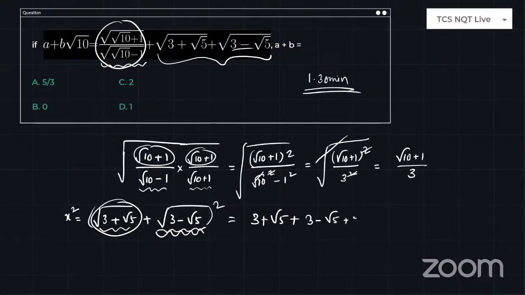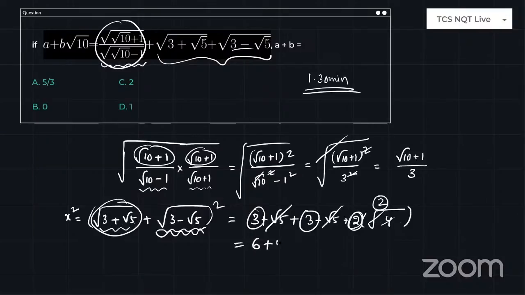plus 2ab, 2 into square root of 3 plus root 5 into 3 minus root 5, which is nothing but a plus b into a minus b, right? So square root of, can I say, 9 minus root 5 square, which is nothing but 9 minus 5. So minus root 5 plus root 5 got cancelled. This is 6 plus this is 2 into, see guys, 9 minus 5, answer is 4. 4 is nothing but 2 square root. So 2 into 2, 4. So 6 plus 4 is 10. So x square is 10.